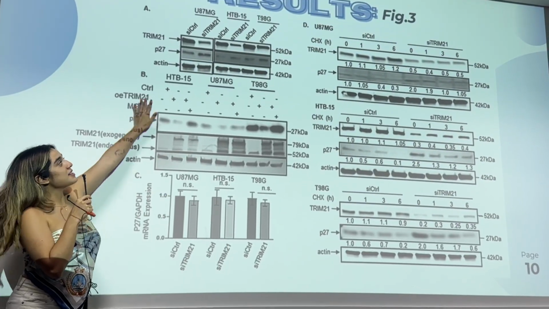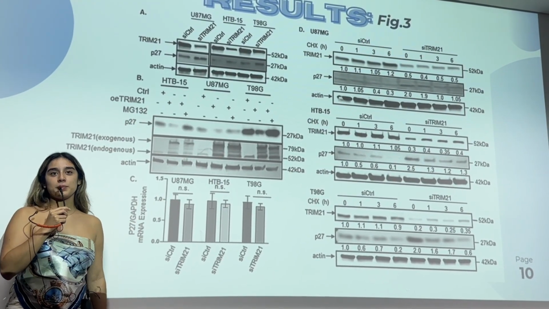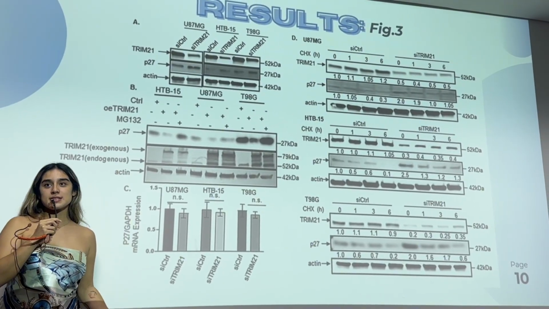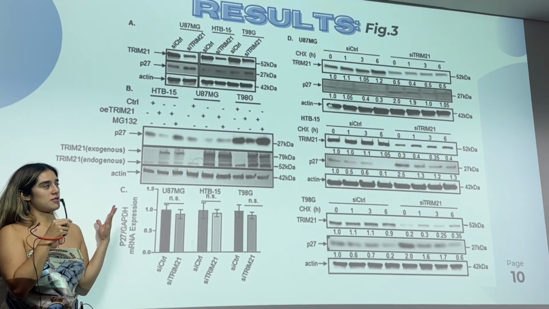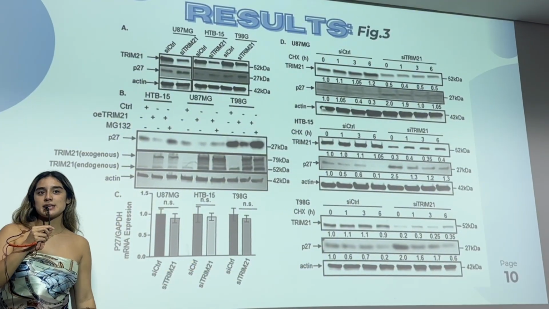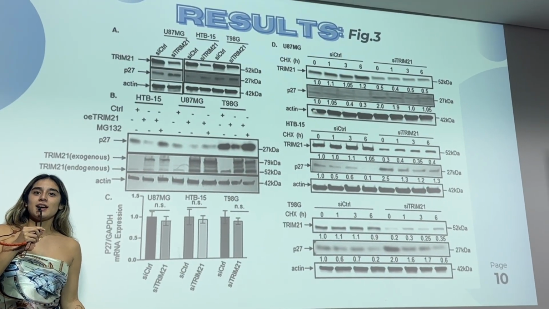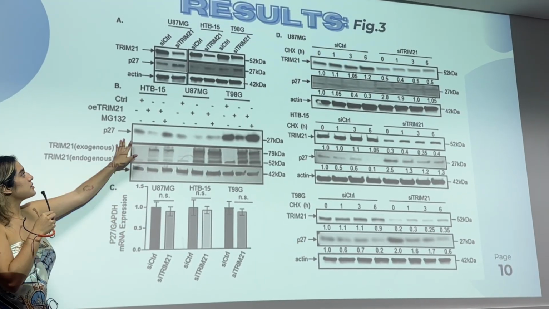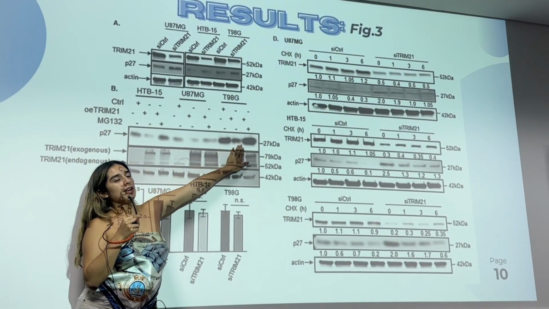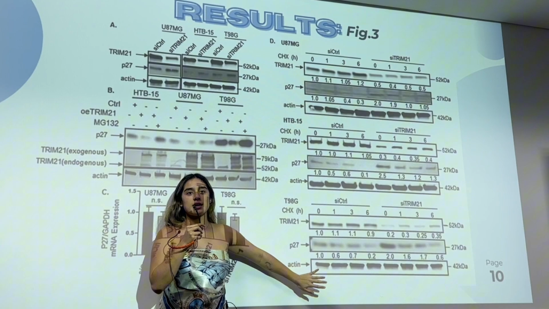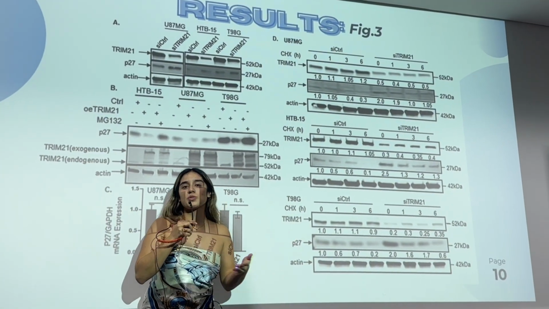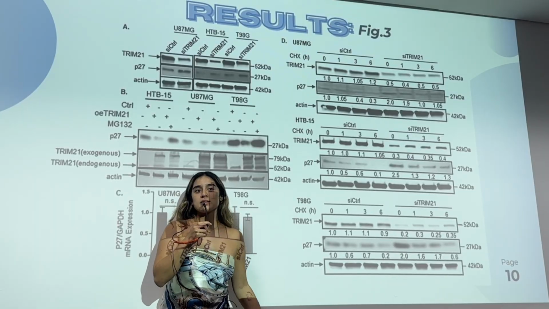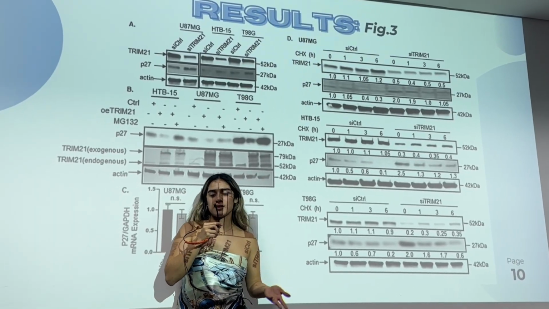Figure 3. In this one it shows that P27 protein levels are regulated in glioblastoma cells which silence TRIM21 compared to control cells. In this one, glioblastoma cell lines expressing TRIM21 were treated with the proteasome inhibitor MG132, shown here. And in this last one it shows that P27 protein levels remain significantly more stable in silenced TRIM21 cells compared to silenced control glioblastoma cells.